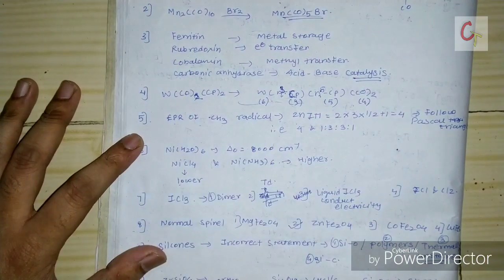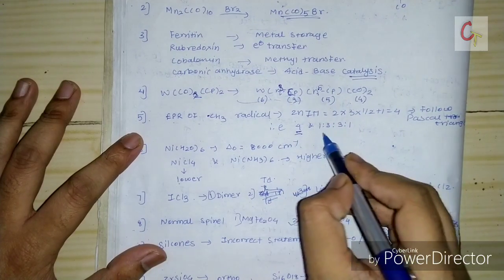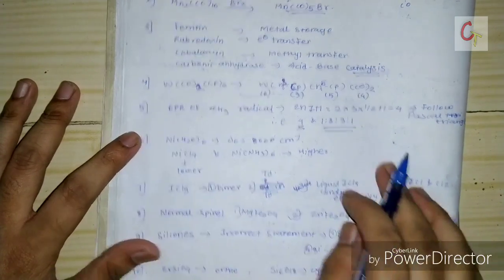Now next they asked for EPR of the methyl radical. So the signal will be 4 lines and the intensity is 1:3:3:1, that is the Pascal triangle.